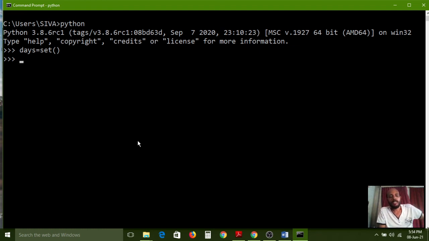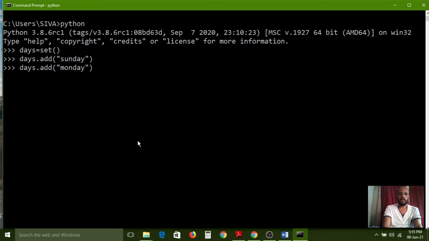Now I want to store some values in that empty set. How to store? By using the add method, it is possible. So days.add, and in between the add method's brackets, we need to store some values. Sunday is my first value, so it has been created. Again days.add, Monday. So 2 days I have created. Again days.add, Tuesday. So this is also one of the methods.